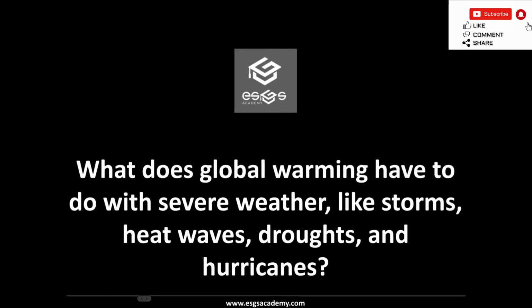Next question is about what global warming has to do with severe weather conditions like storms, heat waves, droughts, and hurricanes. So a rise in global temperature increases the severity and likelihood of storms, floods, wildfires, droughts and heat waves. In a warmer climate, the atmosphere can collect, retain, and drop more water, leading to changing precipitation patterns as well.